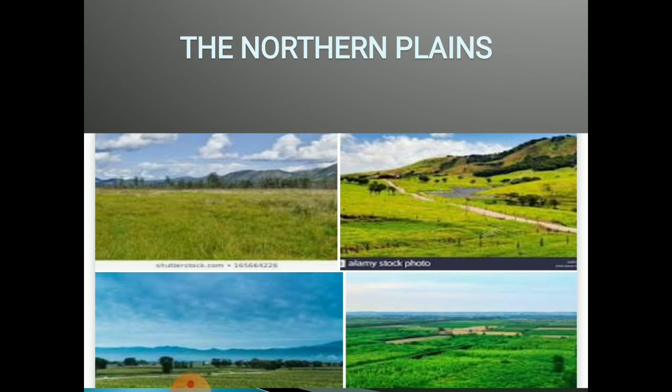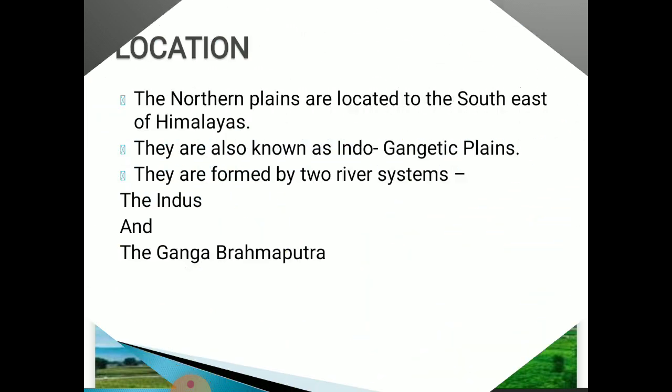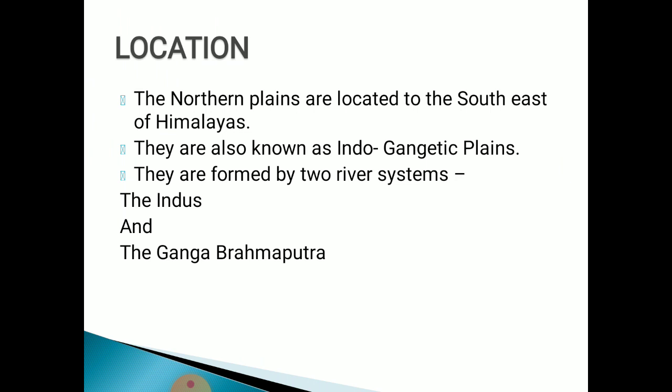Here some pictures are displayed. You can see these pictures depict the Northern Plains. The northern plains are located to the south of the Himalayas, means just below the Himalayan mountains. Himalayas are towards the north and towards south we have the northern plains. They are also known as the Indo-Gangetic plains.